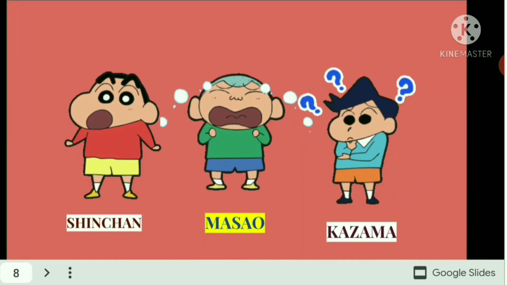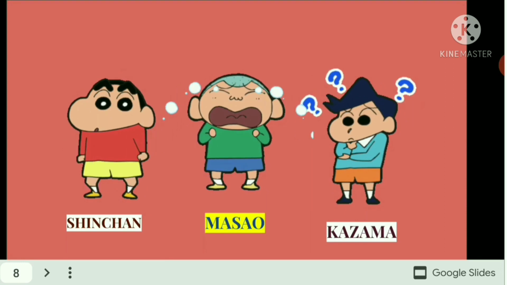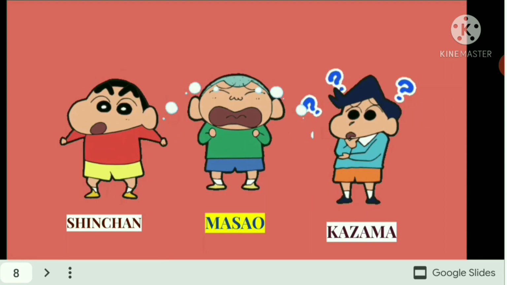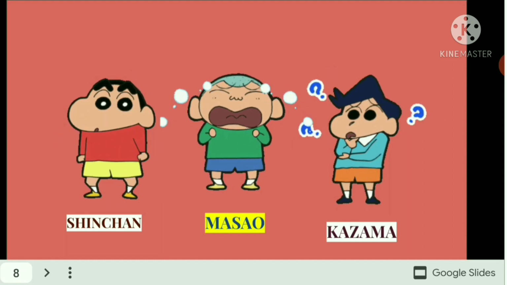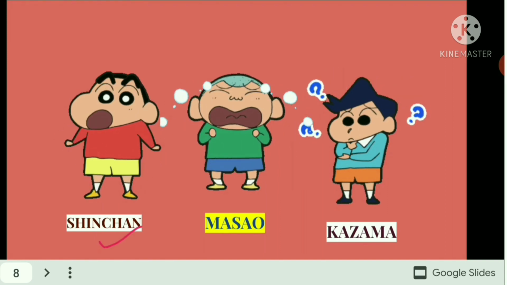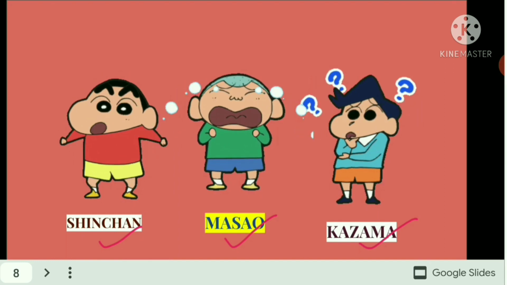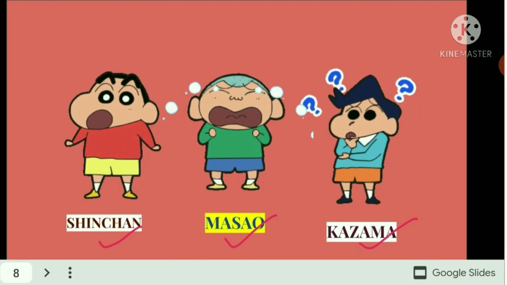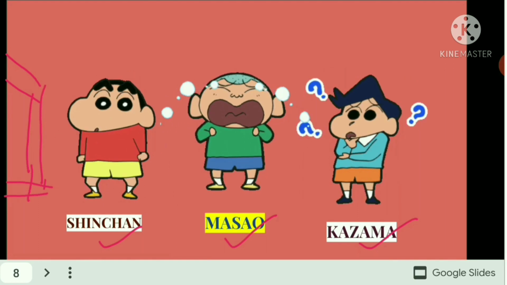For that, here you can see 3 cartoon characters, right? And I know that you know the names of these characters, right? So the first one is what? Shin Chan. Second one, Masao. And the third one, Kazama, right? For example, they are standing in front of one shop.